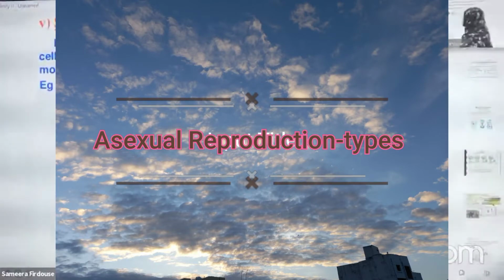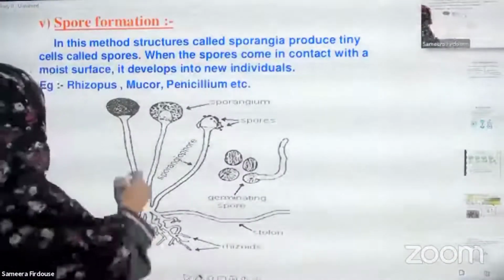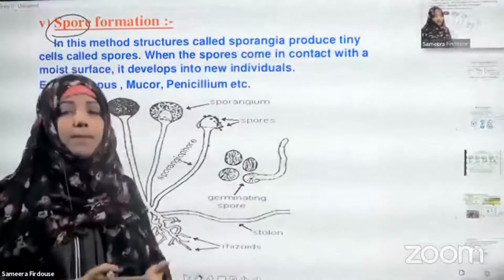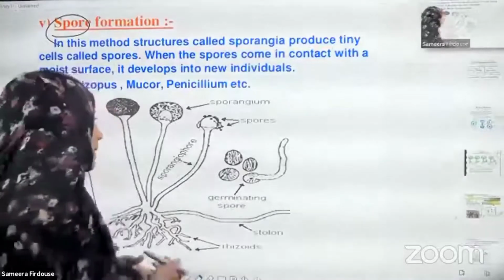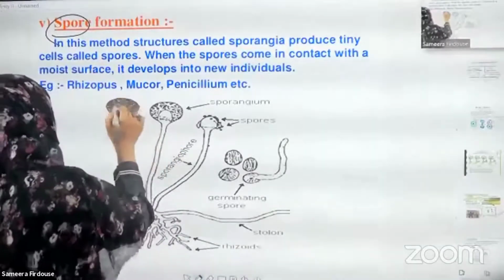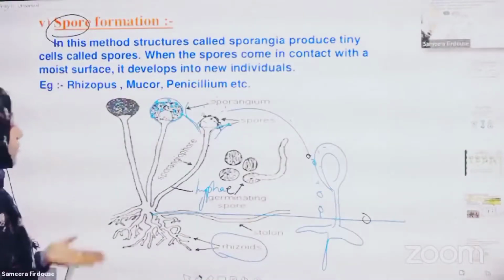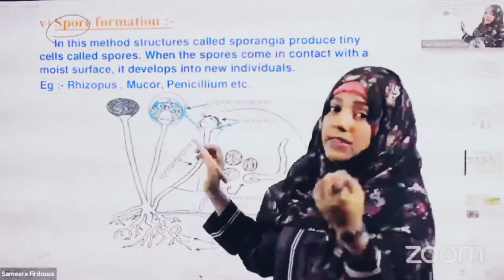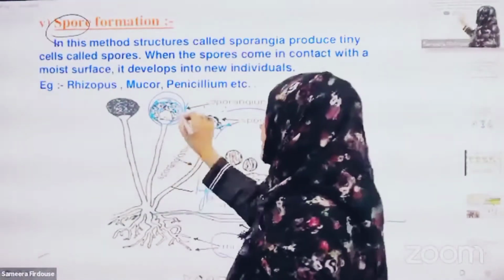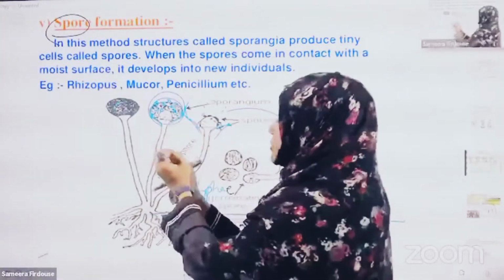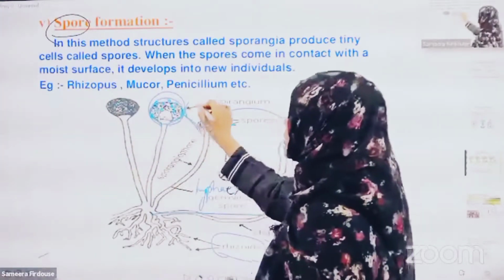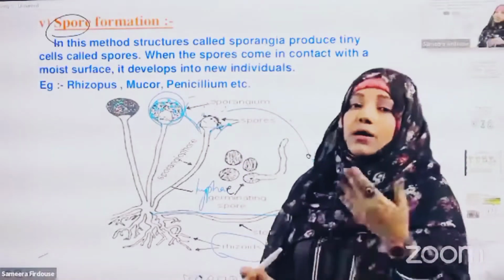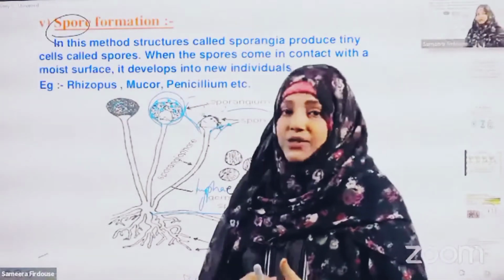Next, we will move on to spore formation. What are spores? Spores are small, minute, microscopic units present in most organisms. In this method, what is happening? The sporangia is the structure, and it contains many small spores. During favorable conditions, the sporangia burst open, all the spores are released, and when these spores fall on the substratum, they grow into a new individual.